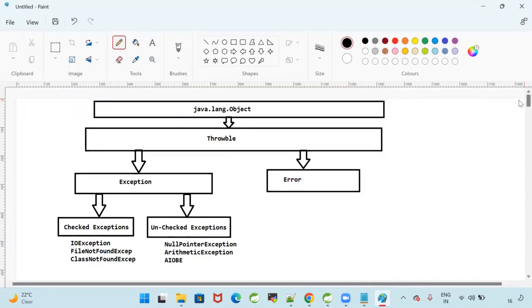In the interview, they will ask, can you write down the hierarchy of exceptions in Java? You should be able to draw this diagram. If you write the diagram, they will get clarity.